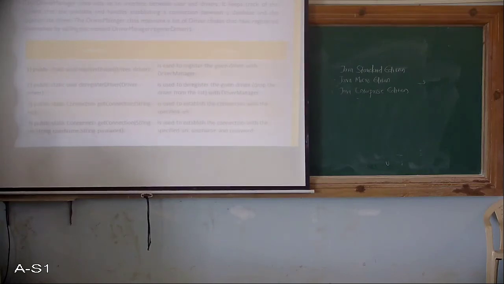The related information and methods are listed in this class. Broadly, they cover registration of a driver, deregistration of a driver, the connection string, the parameterized connection, and finding the appropriate driver to handle establishing a connection between the two parties.